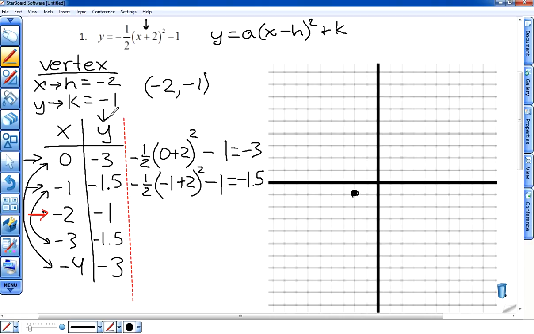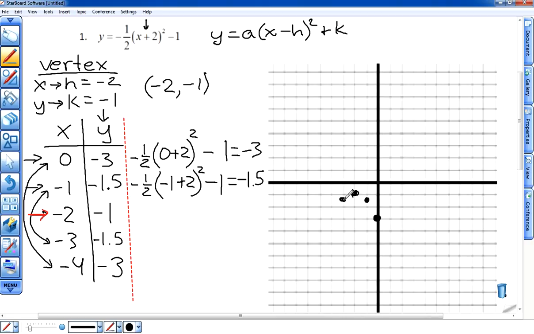So now we have several points that we can plot on our graph. (0, -3) is this point here. We now have (-1, -1.5). We already have our (-2, -1) plotted. We have (-3, -1.5).